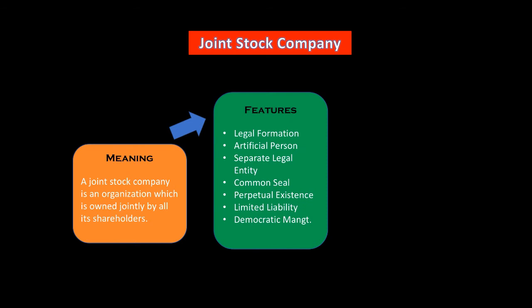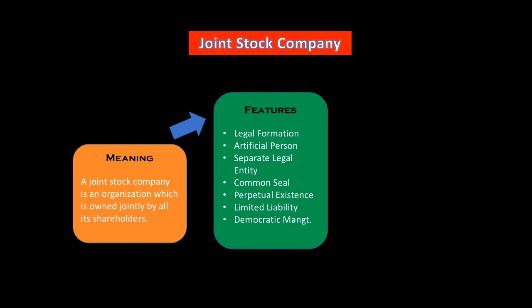We have discussed all these points while discussing the concept of company. That's why I said at that time that you should first understand this, only then you will be able to understand the further terminologies. But one point, democratic management, we didn't discuss in our previous slide.